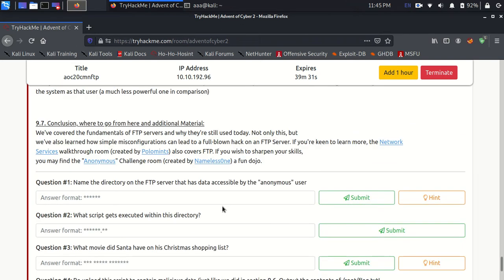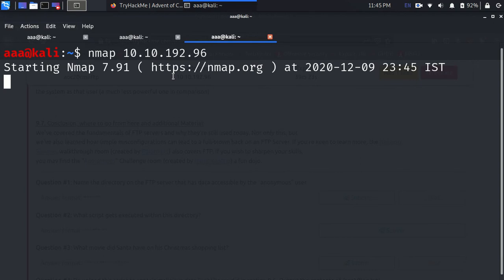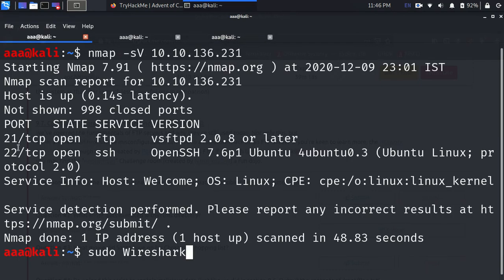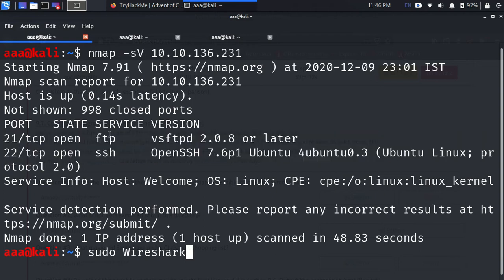As usual, let's start with nmap and the IP address. When I type nmap and the IP address, it gives me a result of the open ports this IP address has, and I've already done this. It has two open ports, one is FTP and one is SSH. As you can see, port 21 FTP is open.